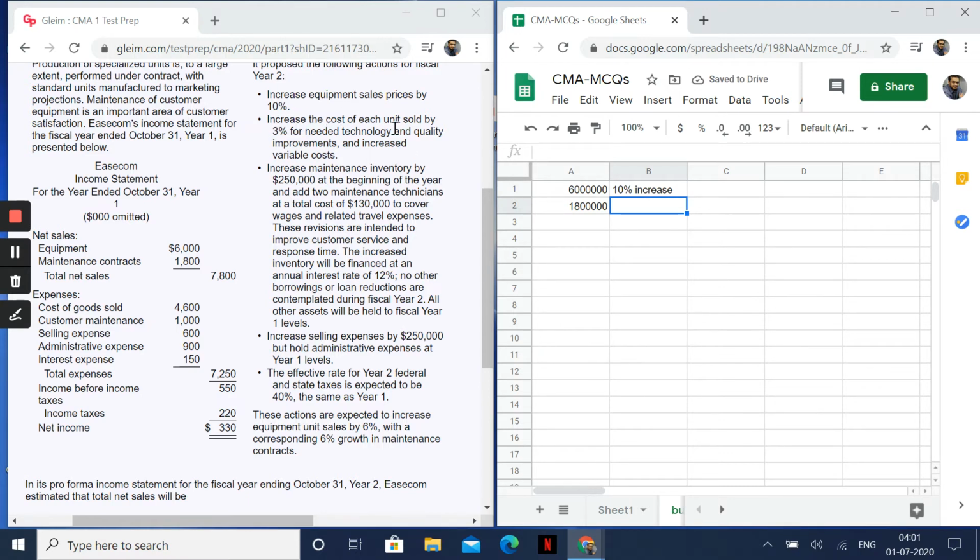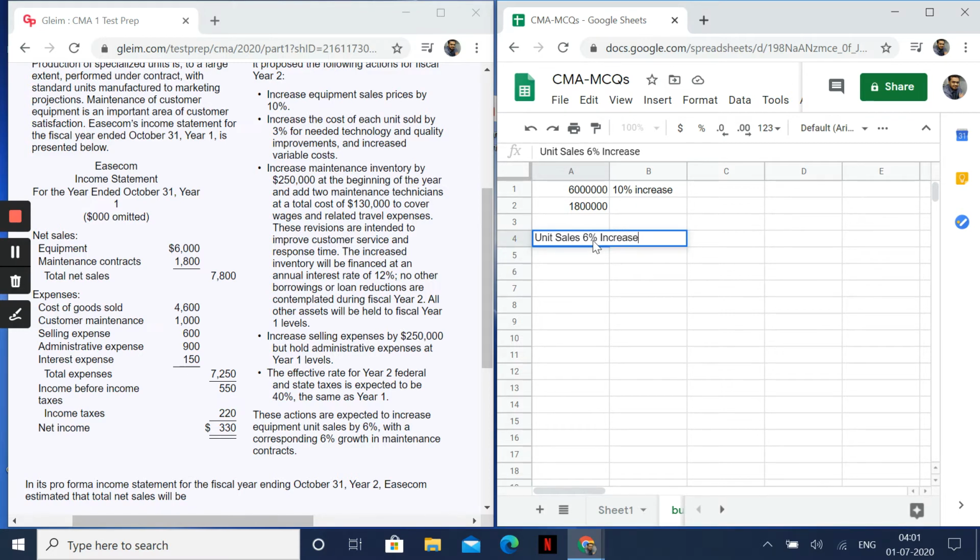Then increase the cost per unit. Okay, this is cost per unit, not to focus on here. Increase maintenance, inventory, related travel expenses, inventory financed, increase selling expenses, effective tax rate, not at all relevant up here, because we have to find out only the total net sales estimated. Now these actions are expected to increase equipment unit sales by 6%. Unit sales means the volume is also going to increase. 6% increase.